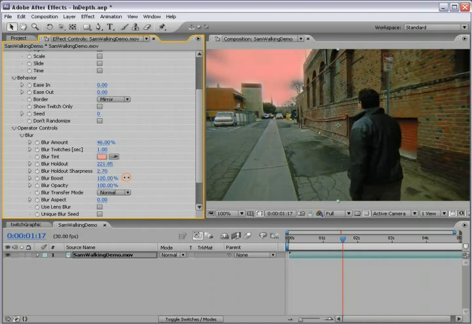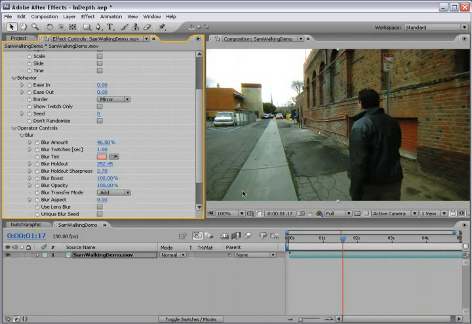Now we have the boost, which just allows you to push it beyond what it is currently. We also have blur opacity, so you can bring it down or up. Transfer mode, all the normal stuff. We got some of the popular ones in here. We're going to go over what this none transfer mode does a little bit later, but that's another important thing that you're going to want to know about.